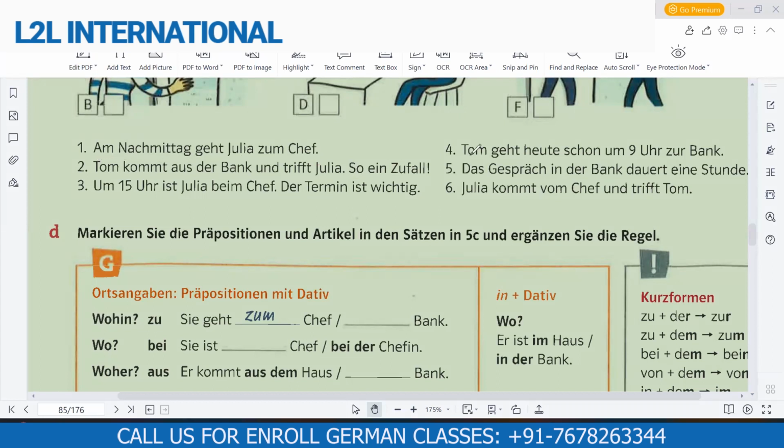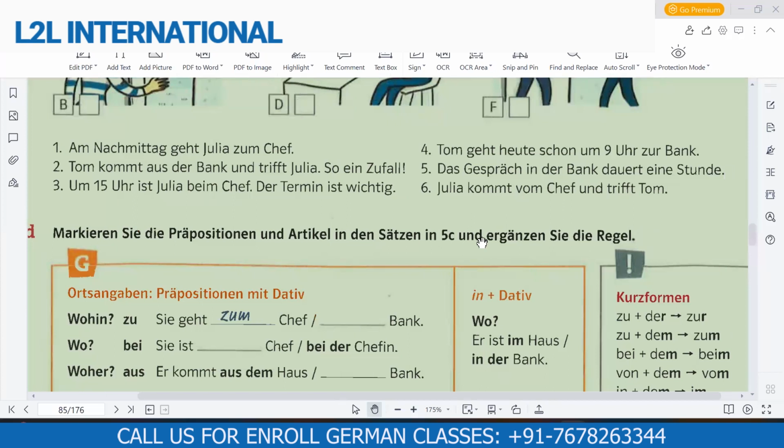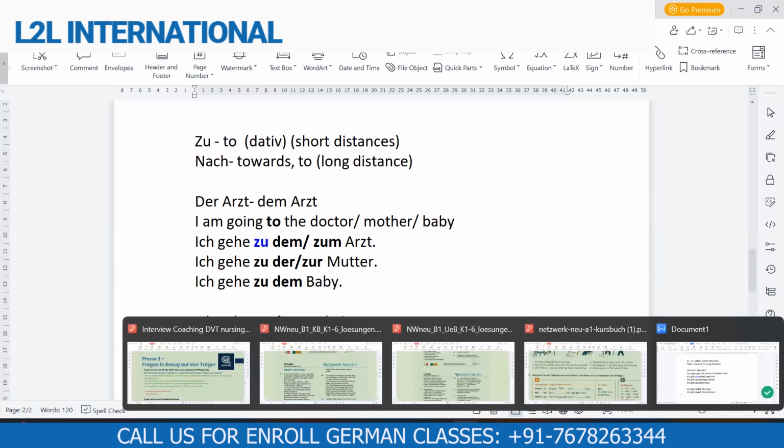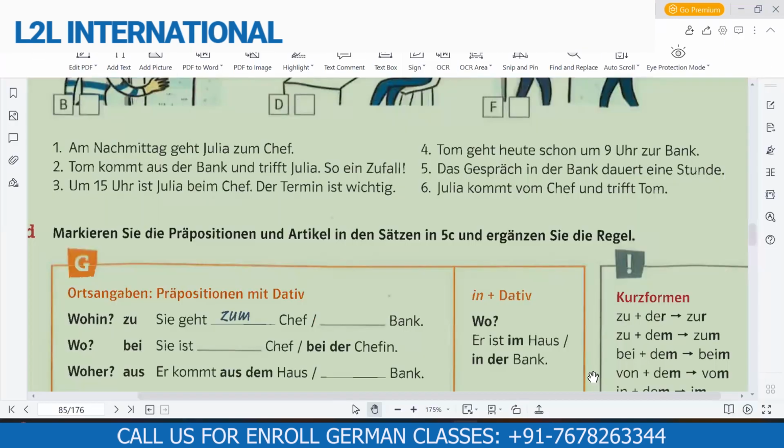Is it zur Chef? No, zu plus der is zur. It is not zum. The pronunciation of z is always like 's'. Yes, Ashwin. So it should be zur Chef, no? Why is it zum Chef? If Chef's article were die, it would be zur. Ashwin: No, but in the textbook it's written in the short form, and zu plus der is zur.